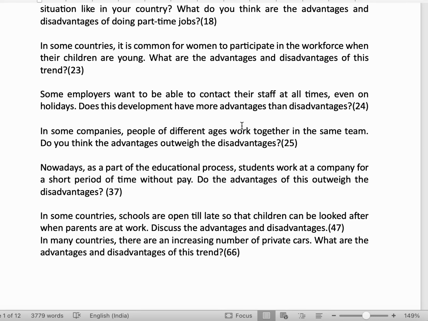In the advantages, for the family, for personal use, you can write advantages, and at the same time, you can write the advantages to the whole nation, because this is an industry, and this is giving employment to many. Okay, so you have to write the advantages as well as the disadvantages, and just mention what you think is more. So these are 10 essays which I have discussed.